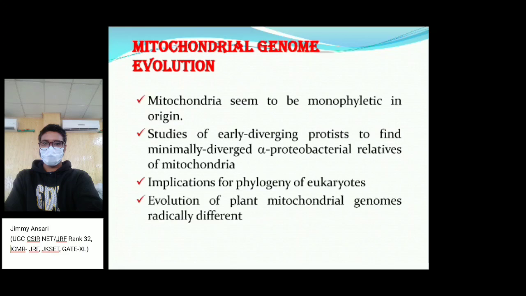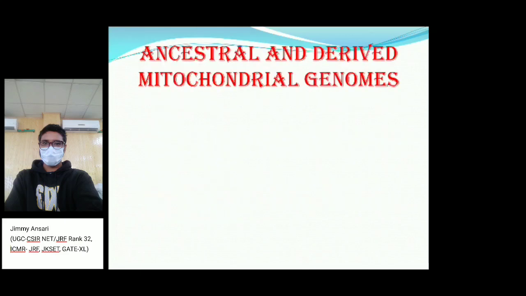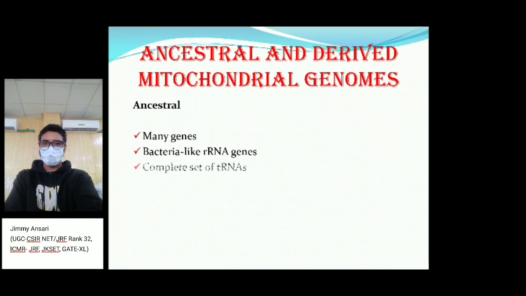So evolution of the plant mitochondrial genome is radically different from the animal mitochondrial genome. Ancestral and derived mitochondrial genome: in the ancestral there are many genes. Bacteria-like RNA genes were present in the ancestral mitochondrial genome. A complete set of tRNAs was present. Mostly coding sequences were present. The gene cluster was also present. The standard genetic code was also present in the early or ancestral mitochondrial genome.